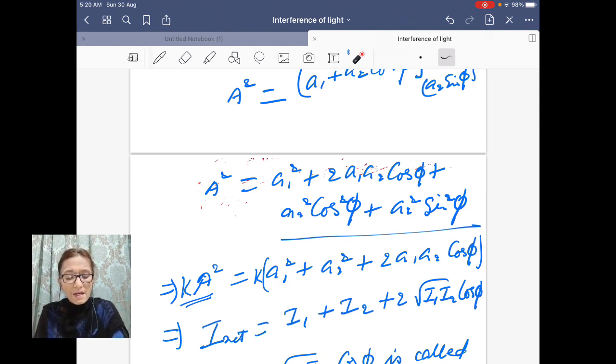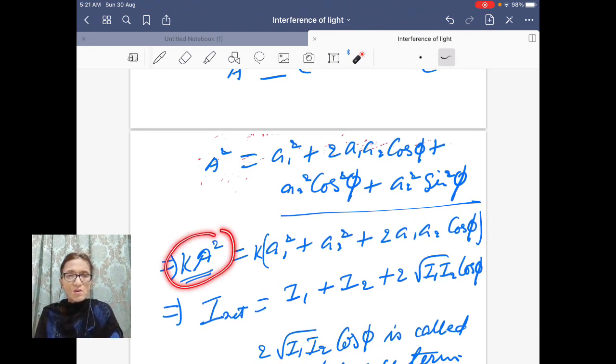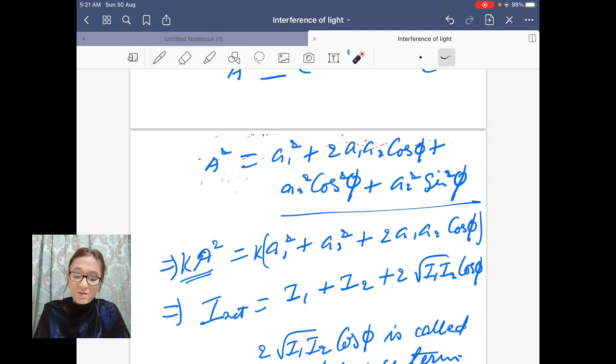Now multiplying both sides by a constant k will not change the generality of the equation. The equation will remain the same. Now this is representing your intensity, because intensity is equal to a constant times square of amplitude.